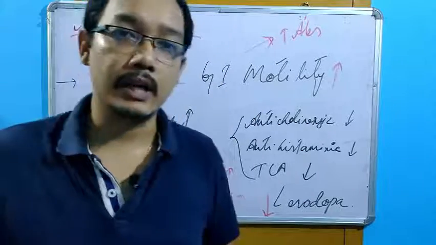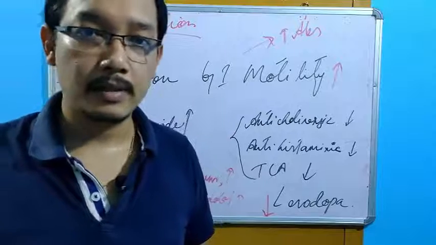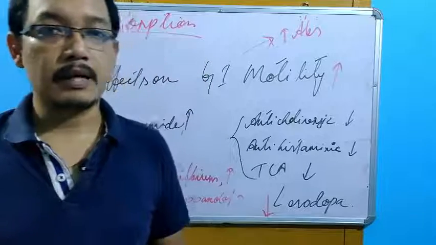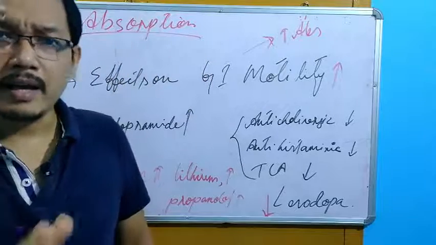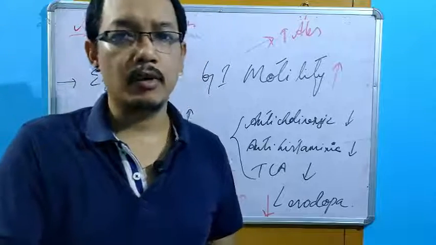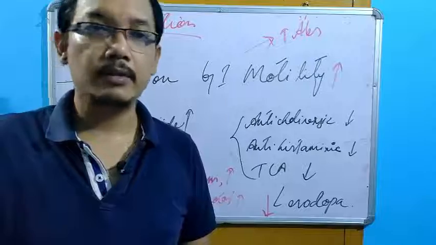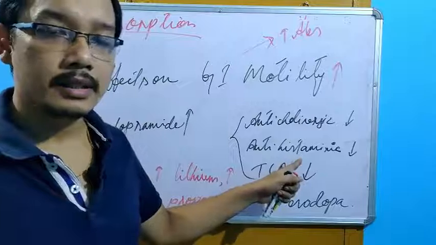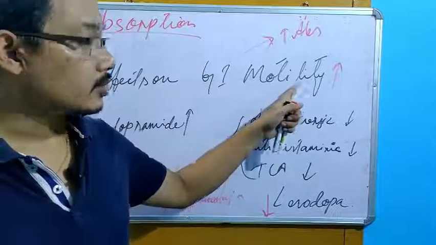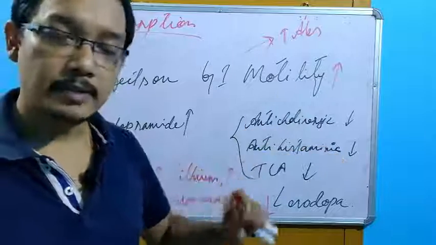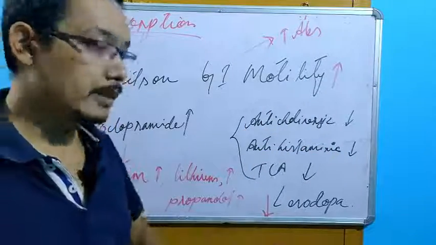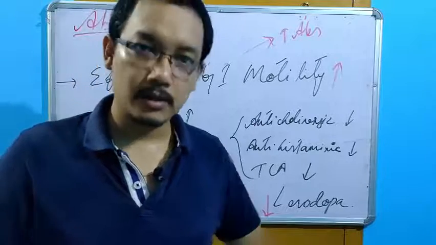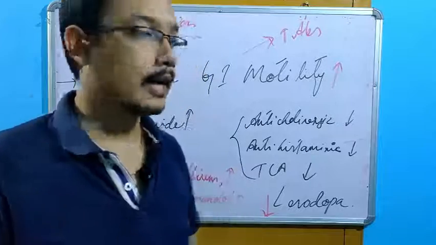Now where is an antihistaminic found? If you take a cough syrup, there is an antihistaminic, right? Suppose a patient is taking levodopa. He is a Parkinson patient. He may have a running nose, he may suffer from cough and fever and all. So definitely, what will he do? He will go to the pharmacy and purchase a cough syrup. It contains this antihistaminic, which will decrease the GI motility. Finally, what will happen? Levodopa absorption will be decreased. Maybe the levodopa will not work properly. This is what we call drug-drug interactions, the mechanism.